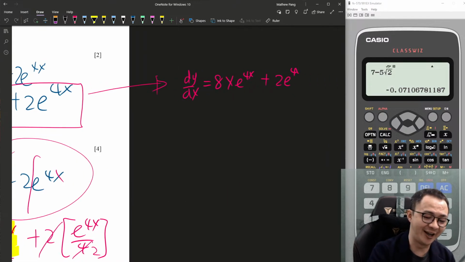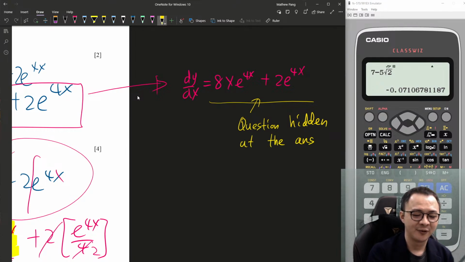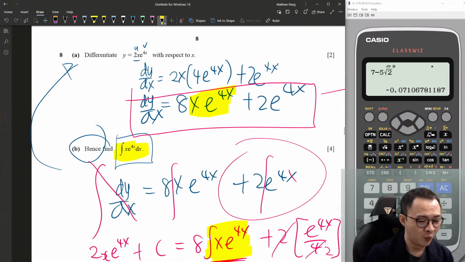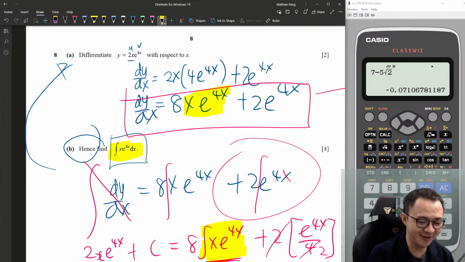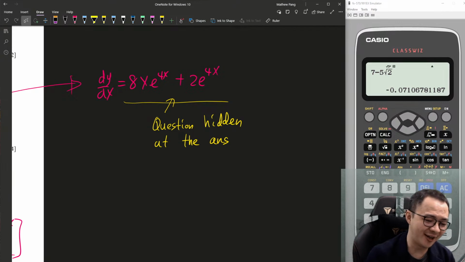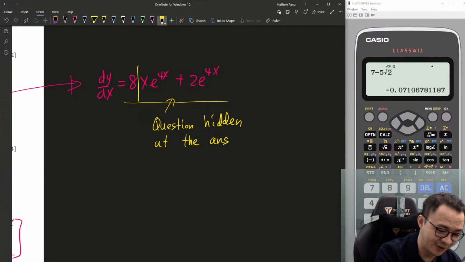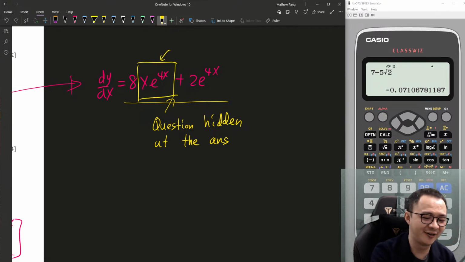Now you want to play a game. The objective of the game is to find a question. The next part's question is hidden in the answer. So where is the question? The question is to integrate x e^4x. If you want to play this game, you must be able to find x e^4x in the answer there. It's not hard to see. I found it.